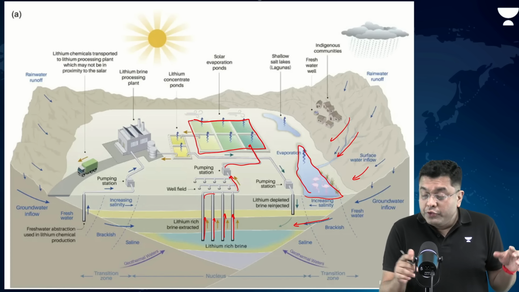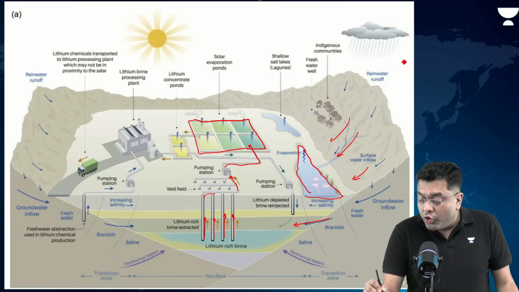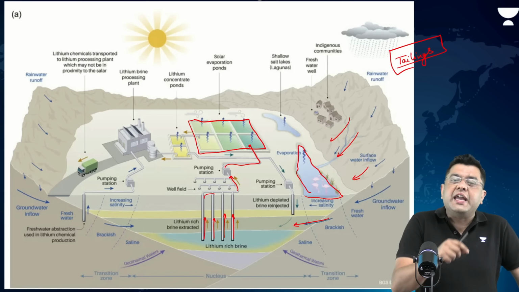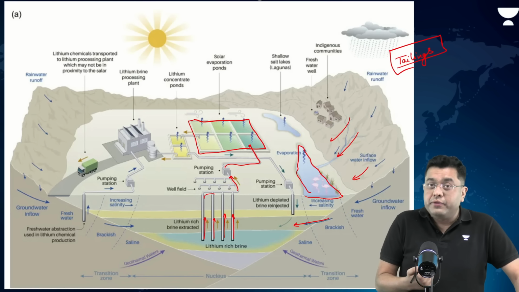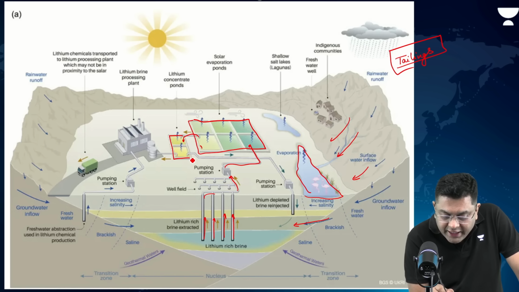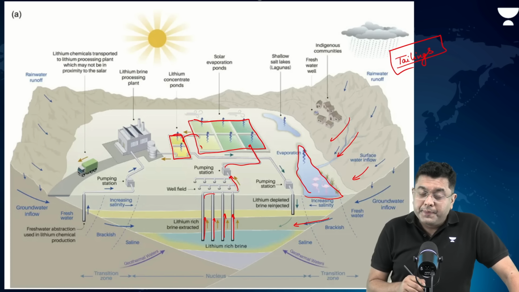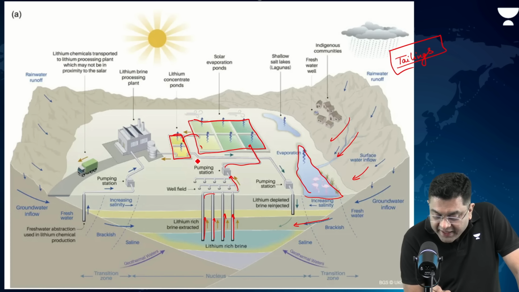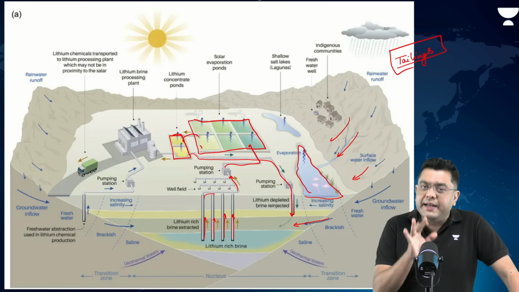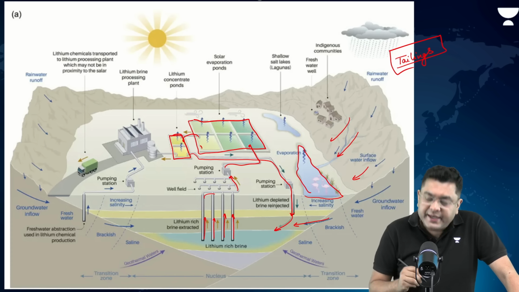Now, these residues, in the case of critical minerals, are also known as tailings. Oftentimes, they are also known to have some of the other minerals which can be utilizable, some of the other critical minerals as well. Then, after this, whatever is left is transferred into lithium concentrate ponds. From there, you have the pumping station, and lithium depleted salt solution is then injected back.